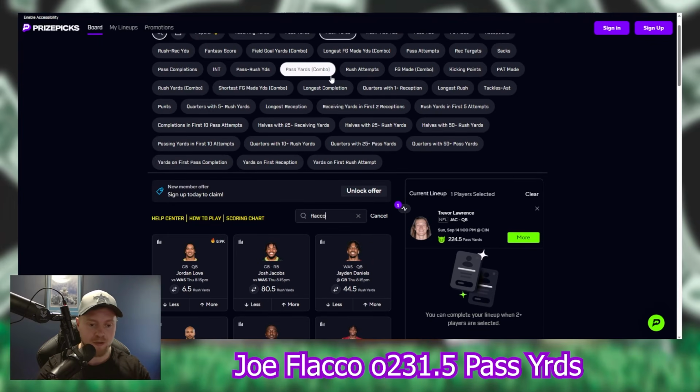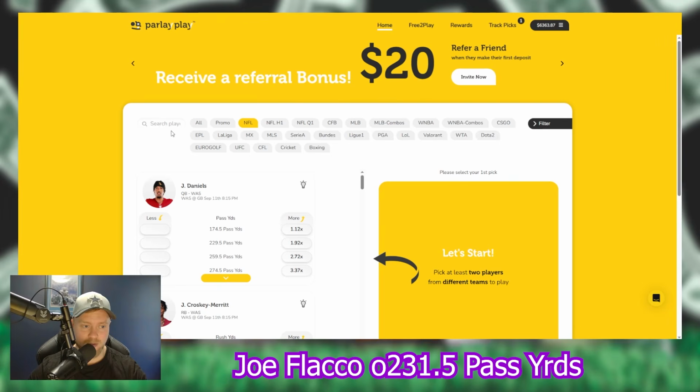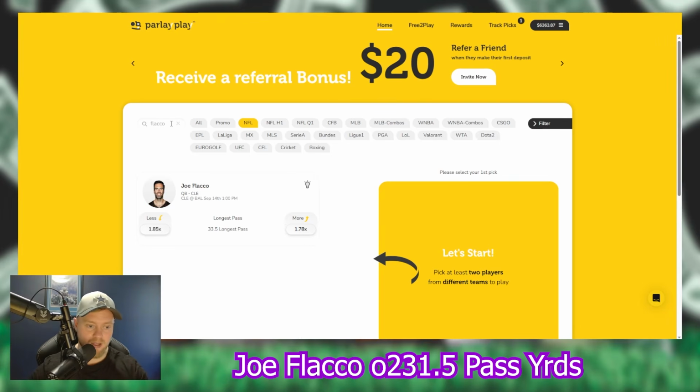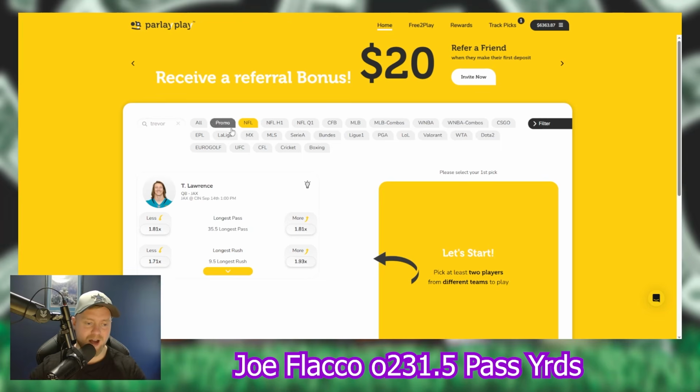So pull up Flacco, 231.5. If you played these together, you have a 2.5x. I don't know that you can get Flacco right now on Parlay Play. You can't. I don't think you can get Trevor Lawrence. Probably Parlay Play just doesn't have a lot of their lines up right now.